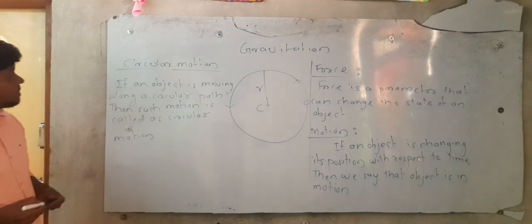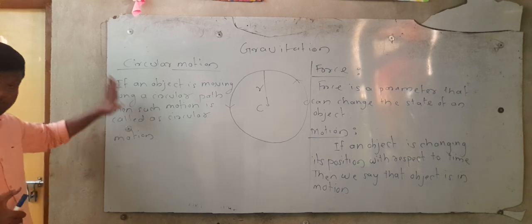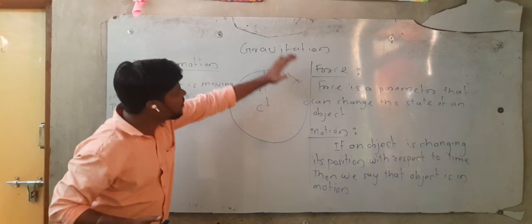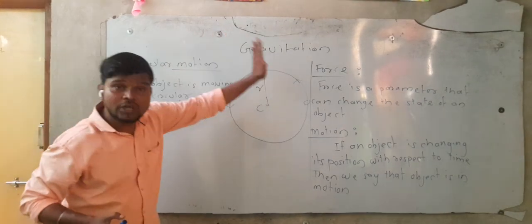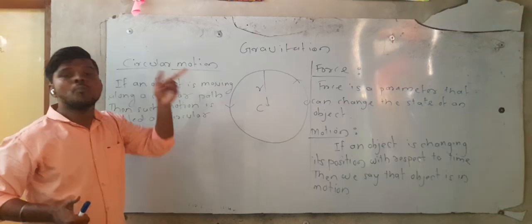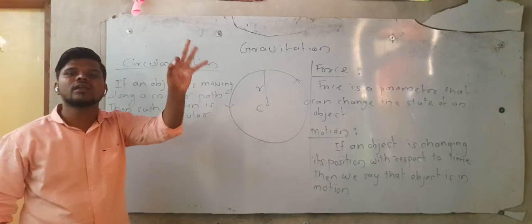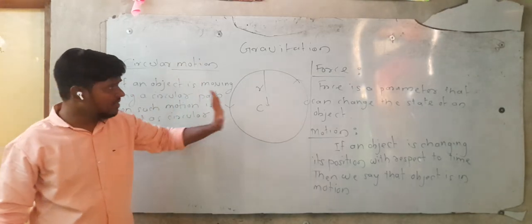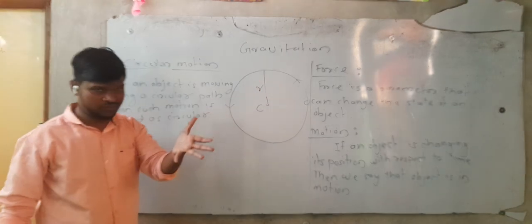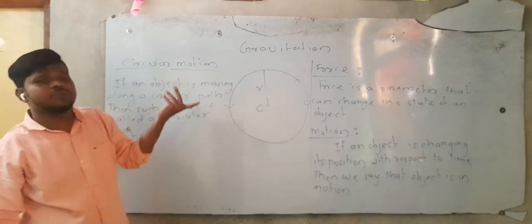What is the meaning of circular motion? If an object is moving along a circular path, then that motion is called circular motion. And here the distance, the radius, is not changed, because if it is not fixed, then it cannot be a circle, obviously.